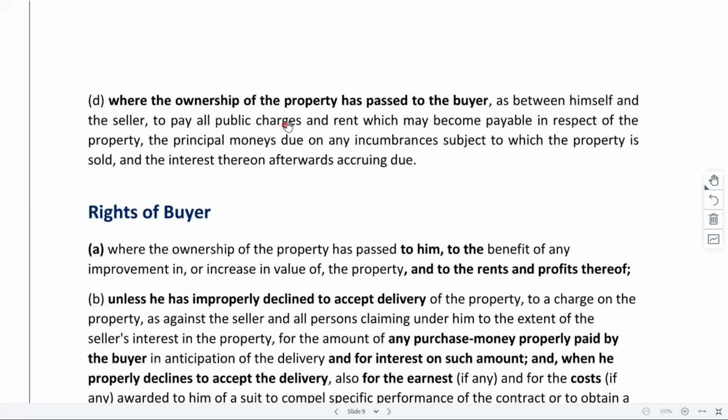So what happens is, in case you bought the property along with certain pending public charges or some other liabilities, right? If you said that, yes, I'm going to clear those liabilities, in that case the buyer will have an obligation to clear those amounts as well, right?